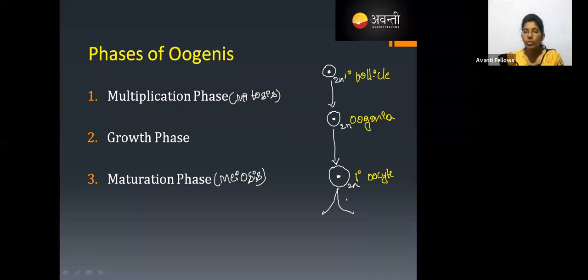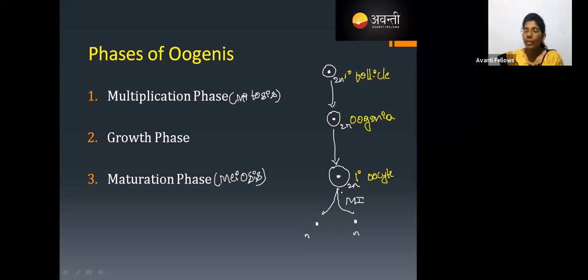If the primary oocyte undergoes meiosis 1, we are going to get 2 cells because this is the first step in meiosis, and those 2 cells are going to get half of the chromosomal number. The nucleus is going to divide exactly half. So this is a haploid, this is a haploid.